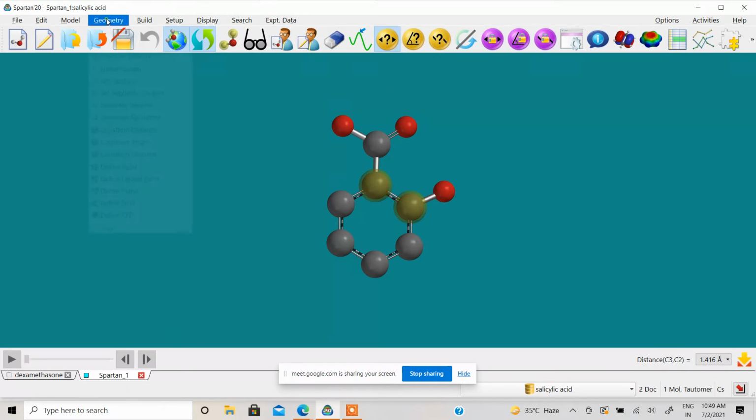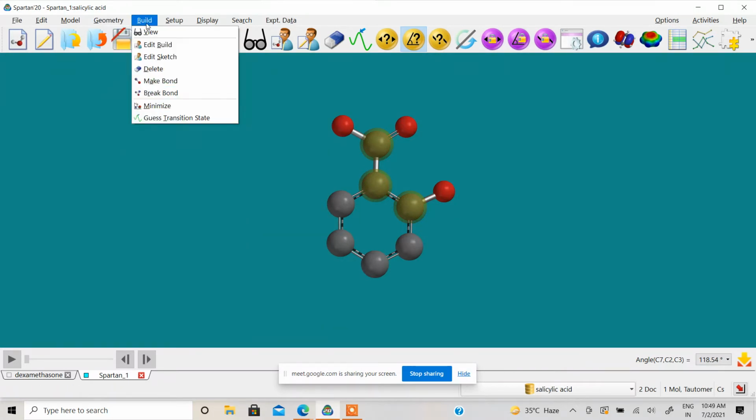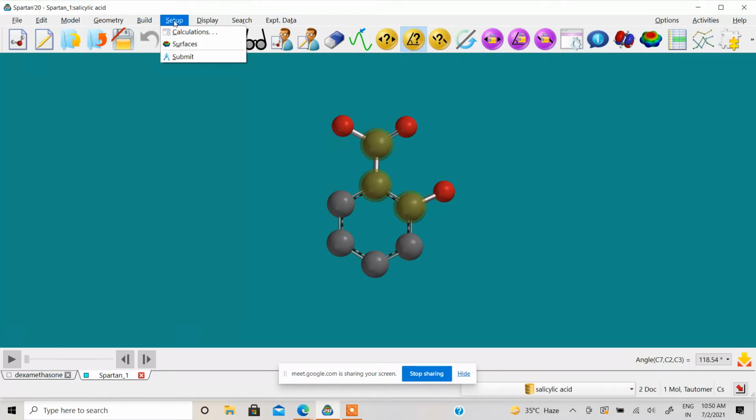Then if you are interested to calculate the bond angle, you can do that. Select the atoms, and you can see C7, C2, C3 bond angle is 118.54. So you have different options. You can see the dihedral angles, and lots of things you can do. Then this is the build icon. I will show you in 3D how you can use this. And this is your setup option for doing the calculation.